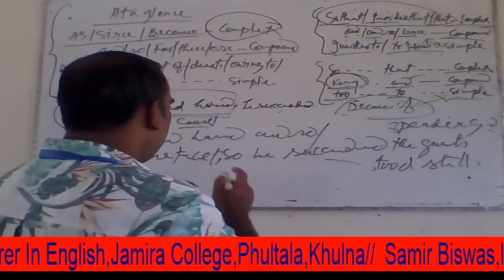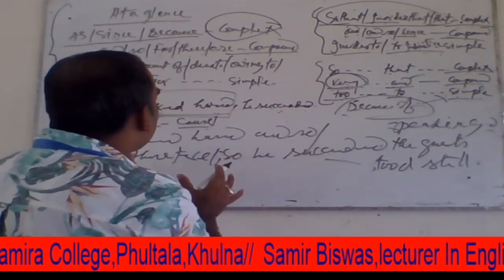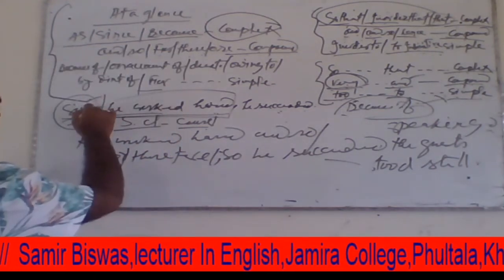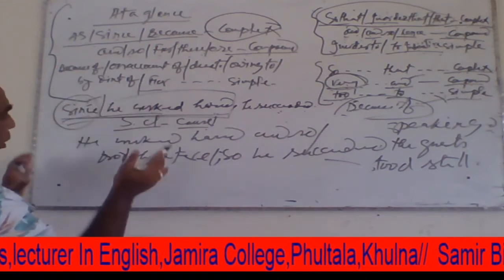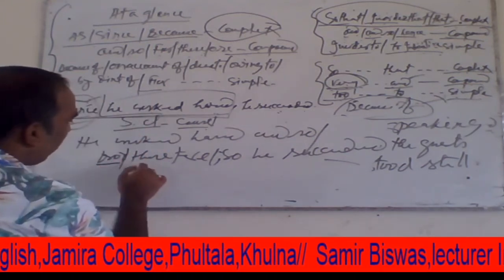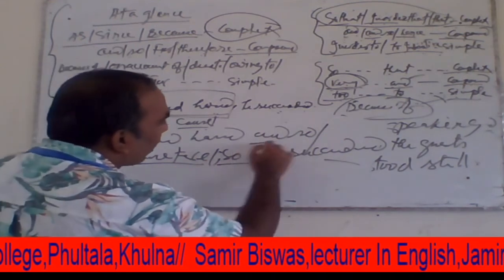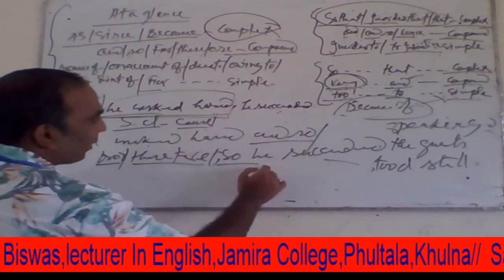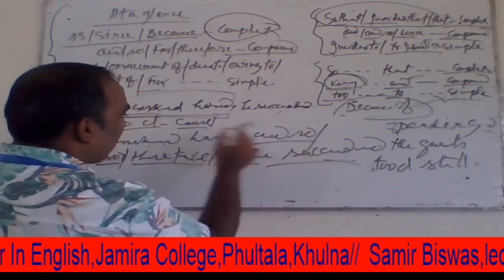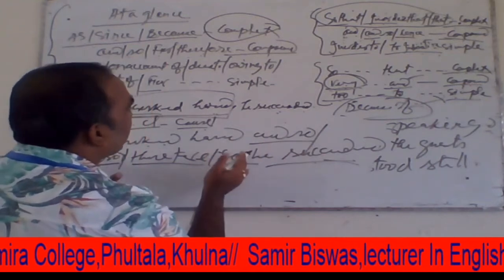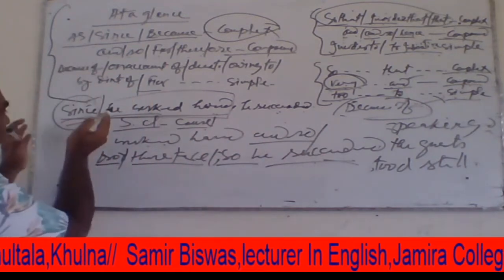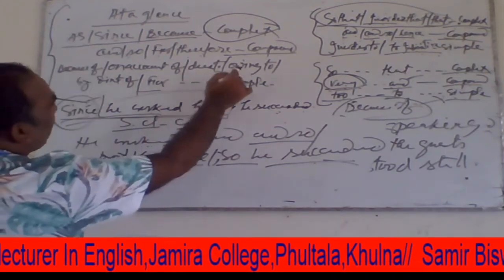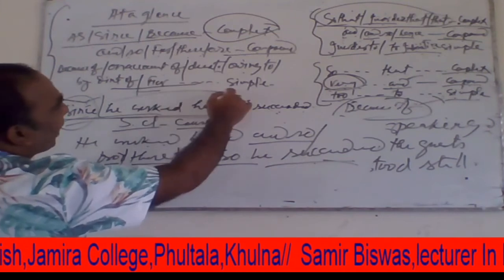Dear students, now I want to give another example of making a simple sentence. When we find since, as, or because, and we find for, therefore, so, or and, then these clauses, one is cause and another is result. So cause and result we find in a compound sentence, and as, since, because will be found in a complex sentence. Then we can use a preposition or prepositional phrase to make a simple sentence.